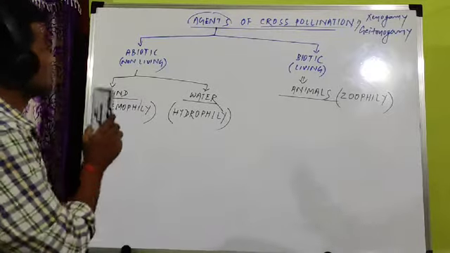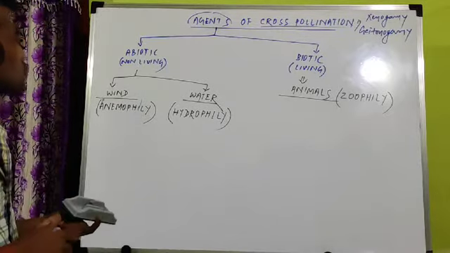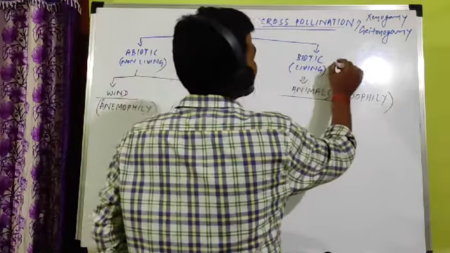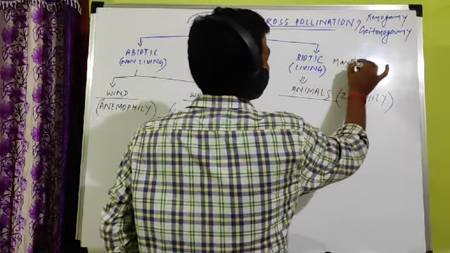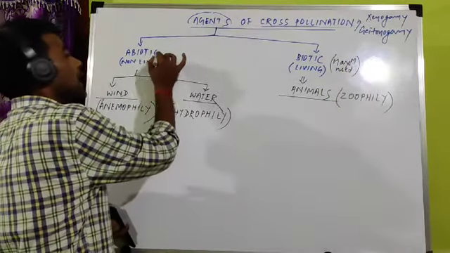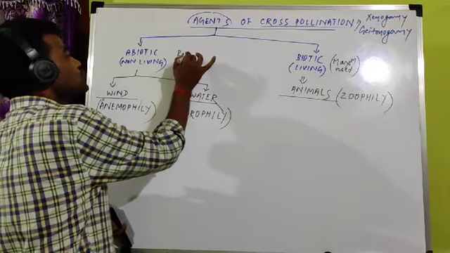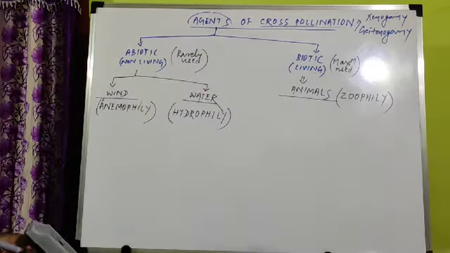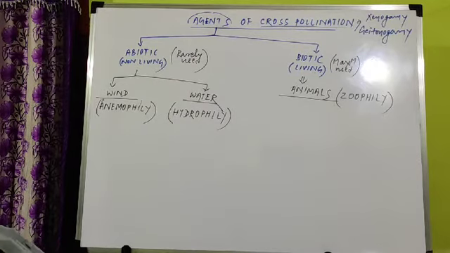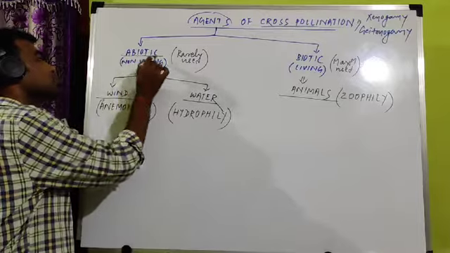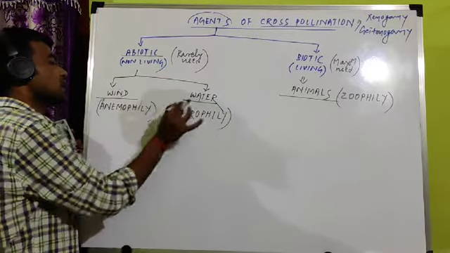If the question comes, which agent is more used, biotic or abiotic? The biotic agents are maximum used, whereas abiotic agents are rarely used. You have to remember, abiotic agents are rarely used, but biotic agents are maximum used. Under abiotic agents, you find two agents, wind and water.